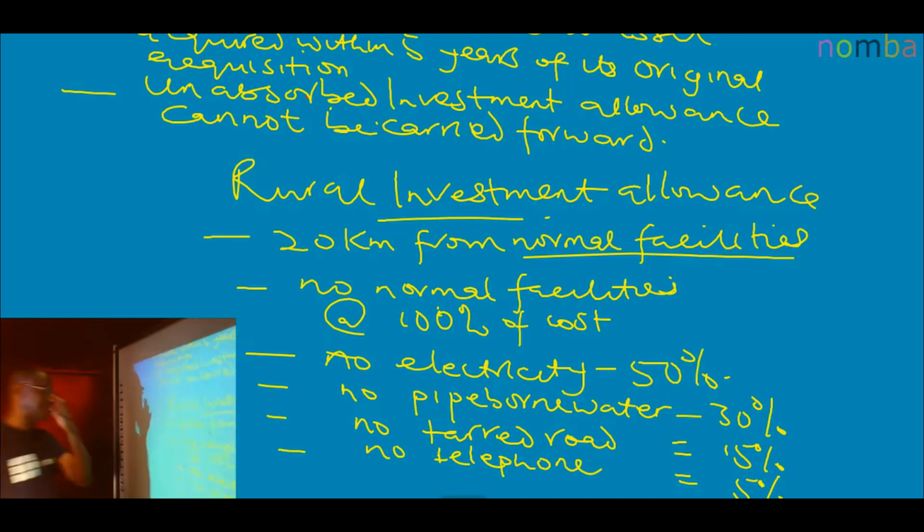So that is that. And of course, rural investment allowance is rarely tested. But if at all it is, where rural investment allowance cannot be absorbed in any year of assessment, it cannot be carried forward, just like investment allowance. So I think on this note, we have come to the end of types of capital allowances. Thank you. I'll see you in class next time. Thank you.